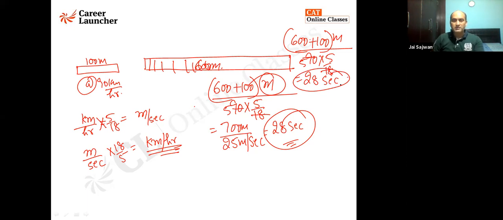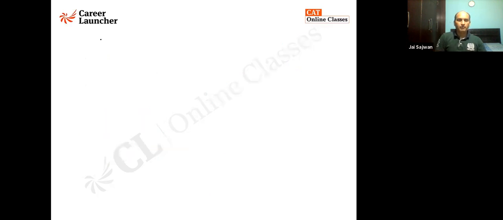No, my dear, it is not minus, it is plus. You need to understand it. If this is the portion that needs to be crossed, don't you think I need to add both the thickness of this and the thickness of this one? Is it fine, Ankit, now? Yes, you are right. It needs to be the length of the platform plus the length of the train. Fine. Yanika, is it clear now? Okay.